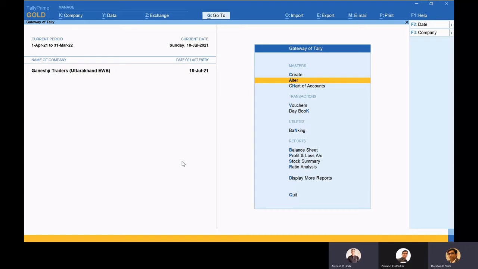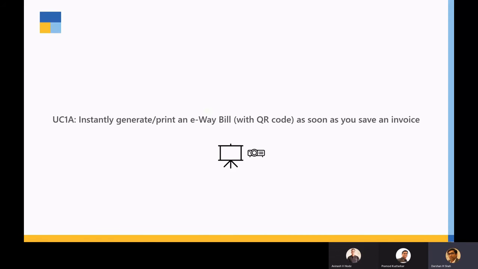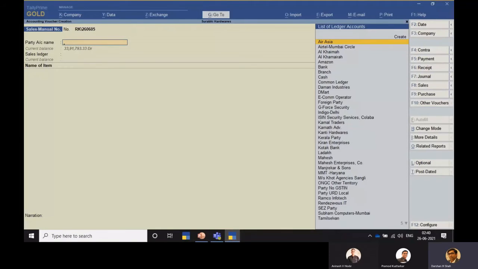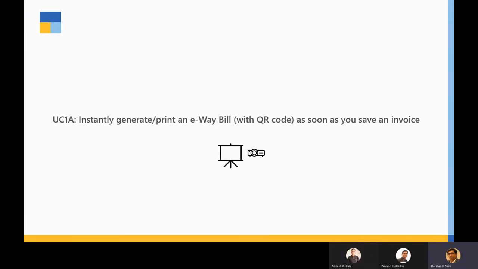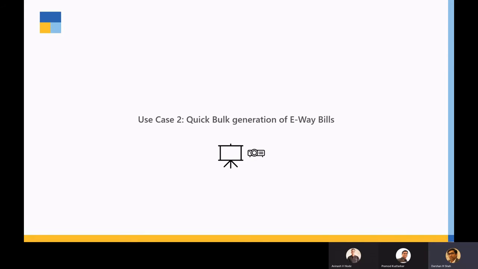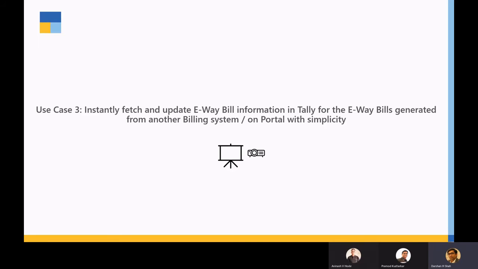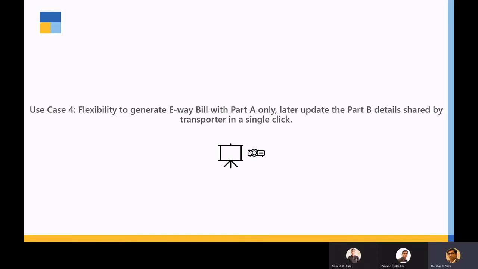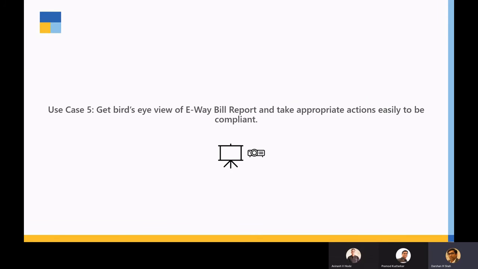Yeah, thanks. So this was an area wherein I wanted to see what all things we have covered today in this e-way bill. Let me take you to that: instant generation of e-way bill. A single e-way bill we have created, e-invoice and e-way bill both. We saw bulk upload of that. Yes, we have seen Part A, Part B also, and fetching of information. Okay, then yeah, this has also been seen.